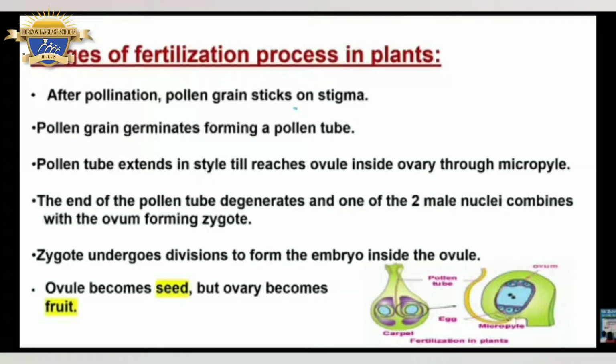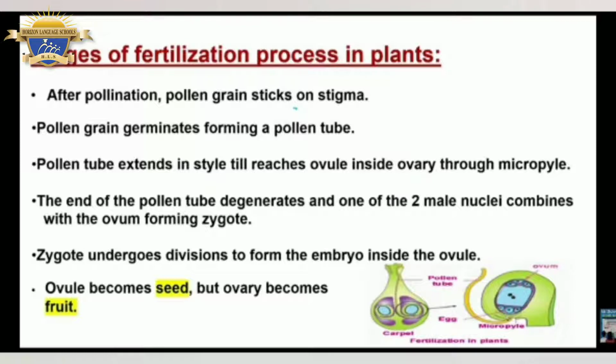Stages of the fertilization process in plants. After pollination, the pollen grain sticks on a stigma. The pollen grain germinates, forming a pollen tube. The pollen tube extends in the style till it reaches the ovule inside the ovary through the micropyle. The end of the pollen tube degenerates and one of the two male nuclei combines with the ovum, forming the zygote.